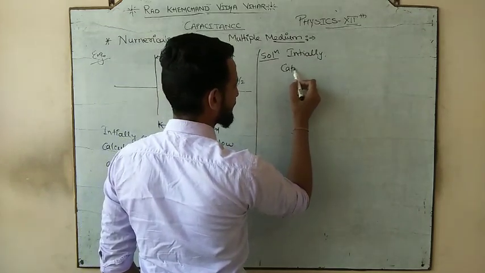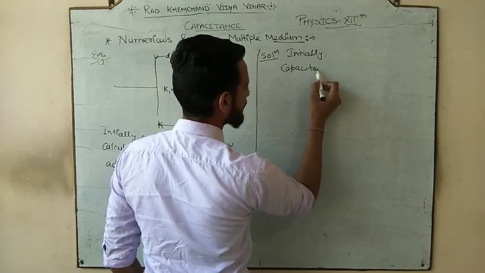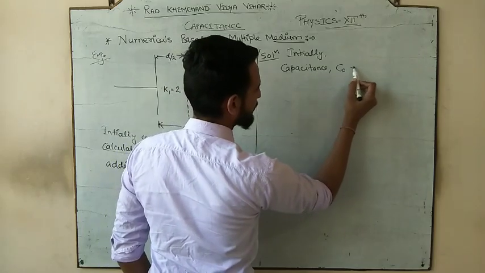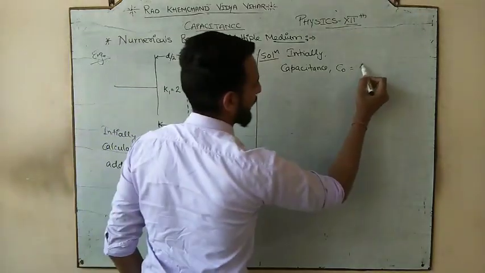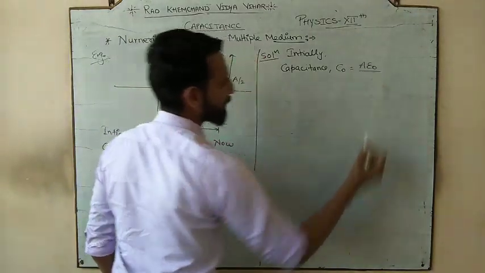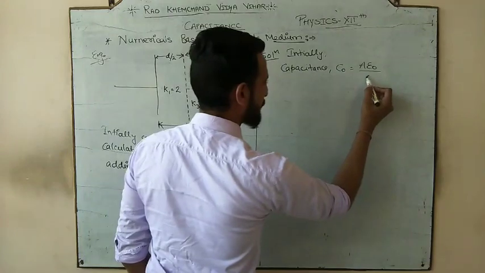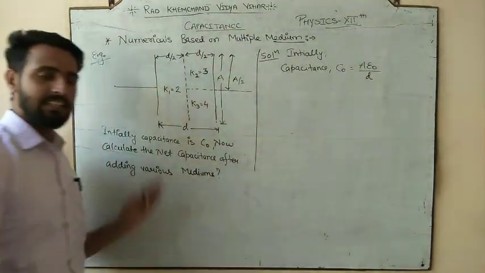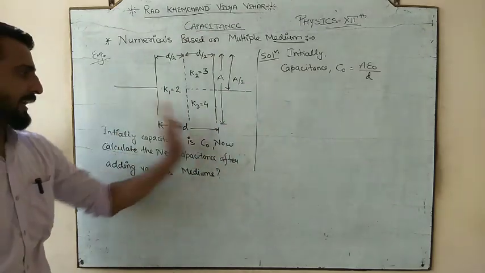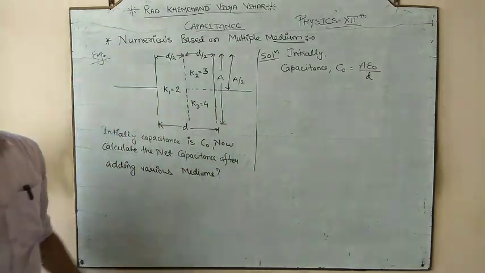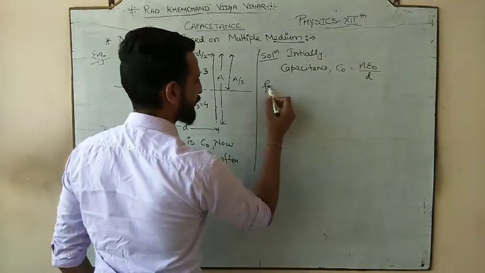Initially capacitance is C naught, which is equal to, what was your initial area? Complete area was A, medium was epsilon naught, and the separation was D. This was the initial factor. पहले कोई medium नहीं था. Area was complete A, separation was D, and medium was epsilon naught. Now, for the first medium,